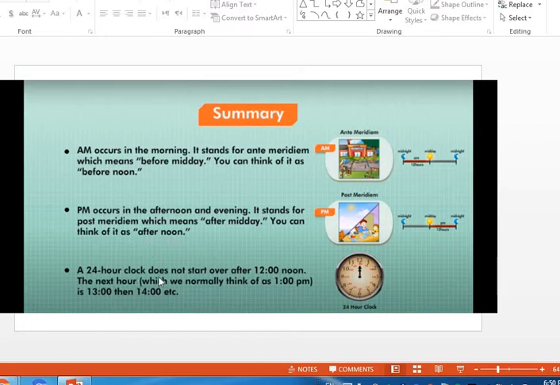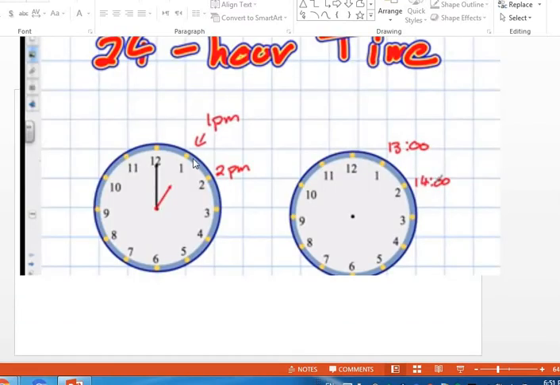A 24-hour clock doesn't start over again after 12 noon. The next hour, which we normally think of as 1 p.m., is 1300, then 1400, and so on. So here, if I have two analog clocks, I have the 24-hour time here. I have here a sample one, 12 hours, and this stands for the 24 hours. If I have 1 p.m., here I have 13. I added 12. Here I have 2 p.m. Here I have 14.